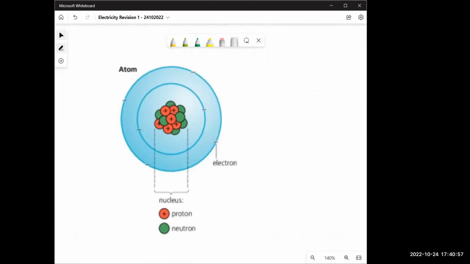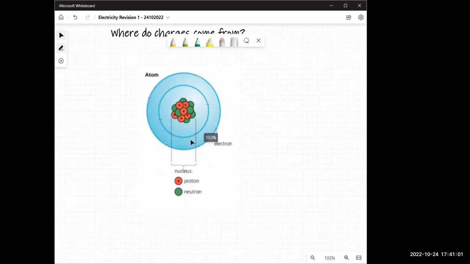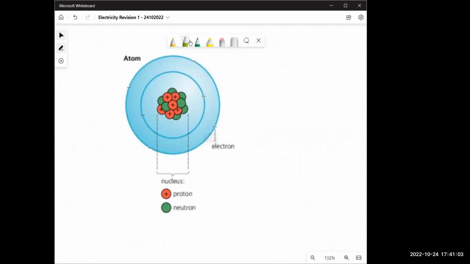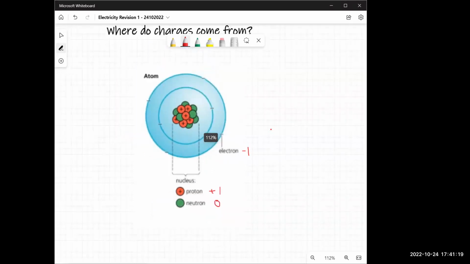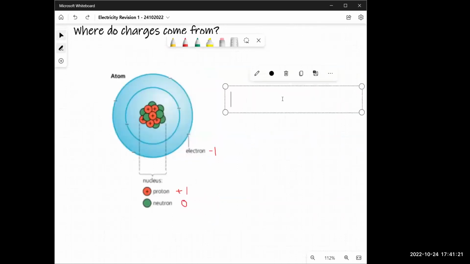This right here is what we call an atom. And it has electrons and protons. Protons, we know that already from chemistry class, are positive 1, neutrons are 0. Electrons are, Diana, what is the charge of an electron? Negative. Negative 1. Let's just write it here.